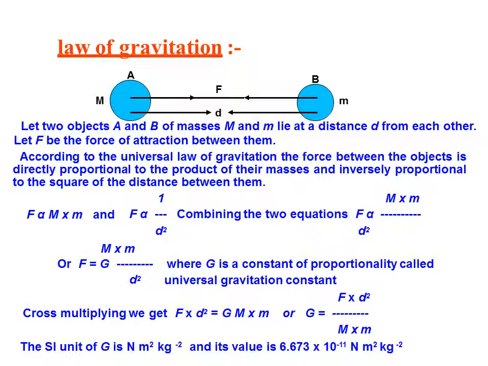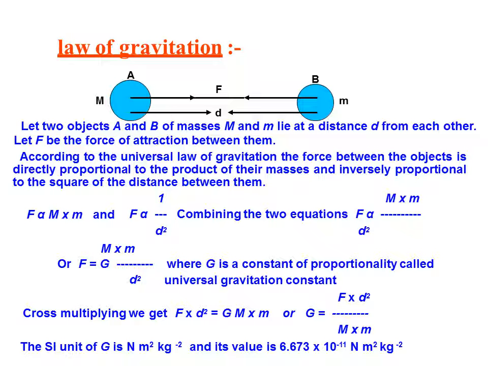Combining the two relations, F is directly proportional to capital M and small m, and F is inversely proportional to d square. So F is proportional to capital M small m by d square. So we have the basic formula where G is the constant of proportionality, called the universal gravitational constant.